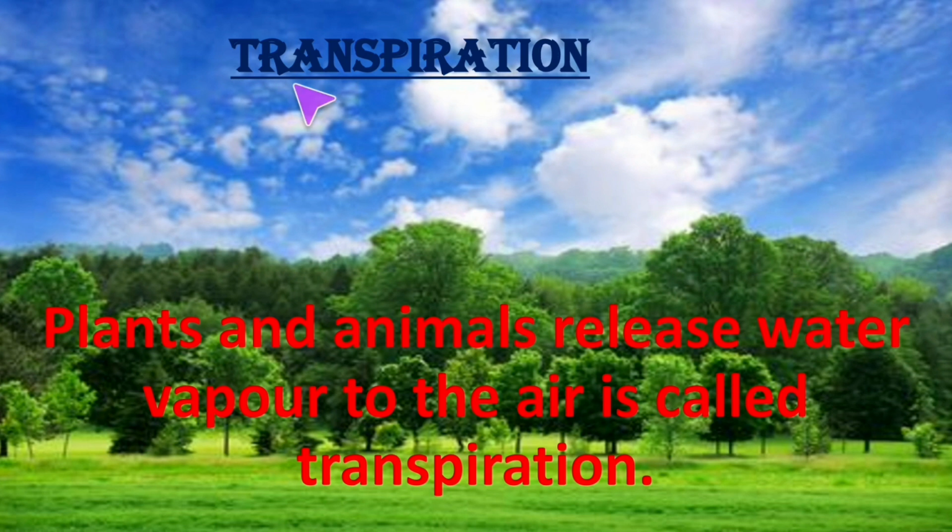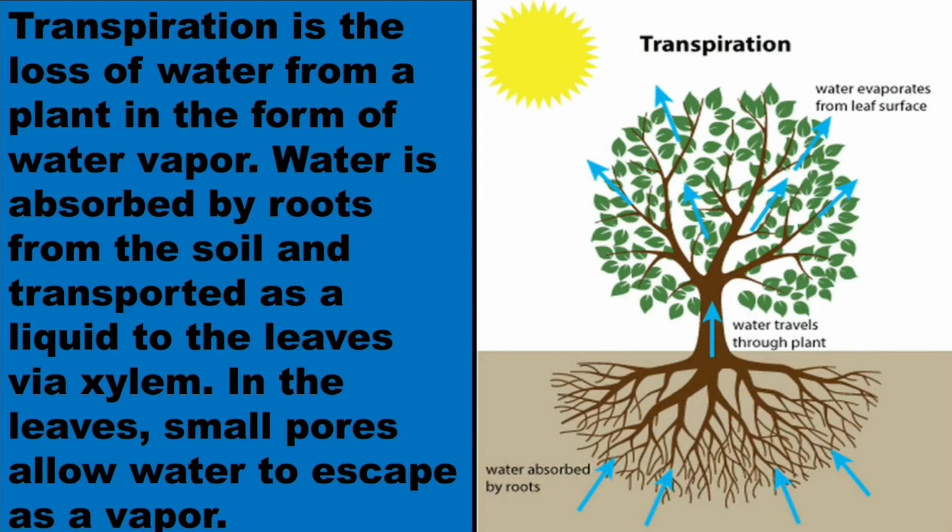Now let us see what is transpiration. The plants and animals release water vapor to the air, that is called transpiration. Here you can see that transpiration is the loss of water from a plant in the form of water vapor. Water is absorbed by the roots from the soil and transported as a liquid to the leaves via xylem. In the leaves, small pores allow water to escape as a vapor. Here in the picture you can clearly see that water is absorbed by the roots, then it is moved through the trunk to the leaves, and from the leaves the water evaporates, that is known as transpiration.